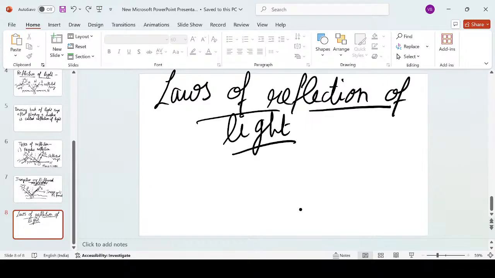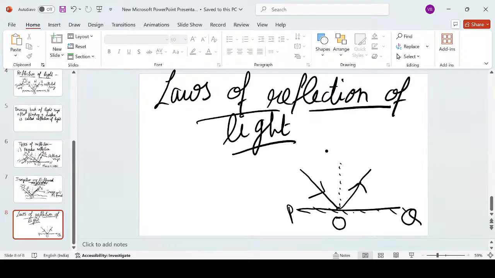Before understanding, let's take a simple example. We have a reflecting surface, and an incident light ray over here. Then we will draw a normal over here and a reflected light ray. Put arrow marks, otherwise it is difficult. Let's suppose PQ is the reflecting surface. AO is the incident light ray, OB is the reflected light ray, and ON is the normal.